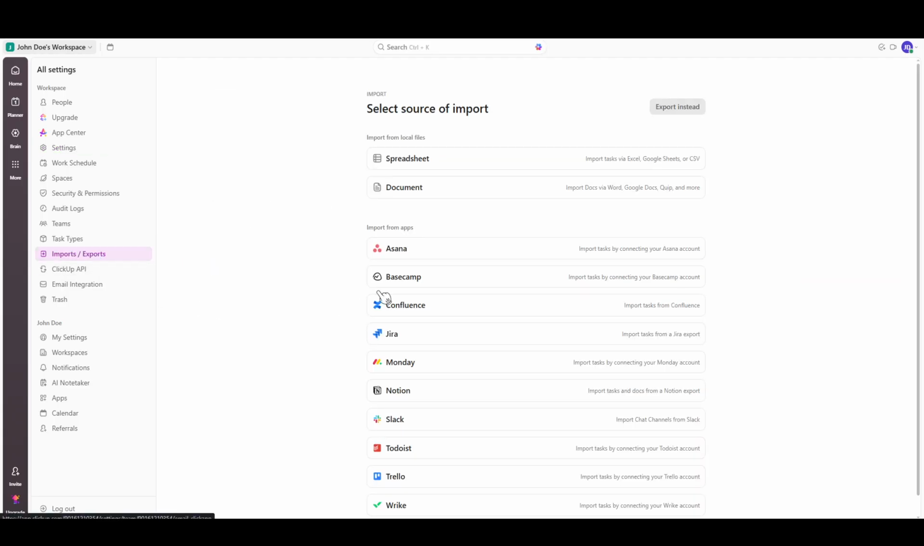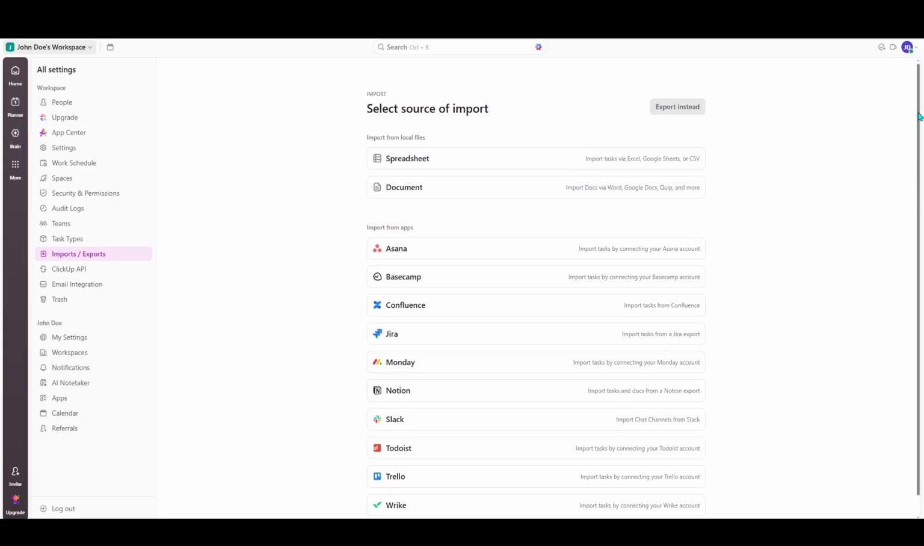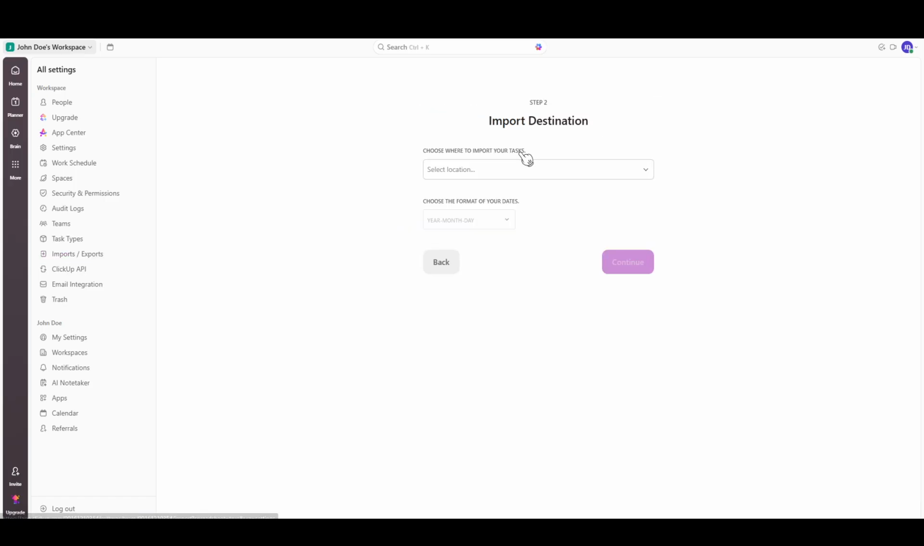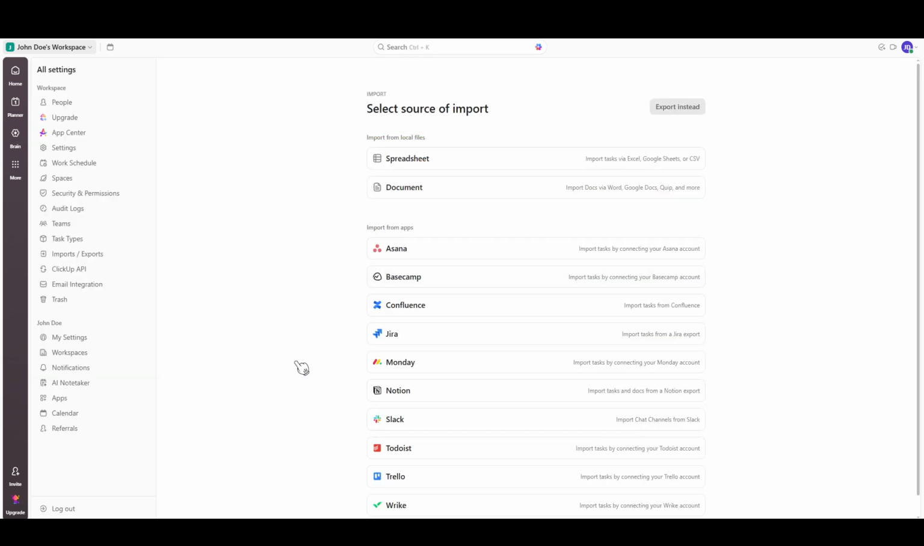In the following step, you'll be greeted with a selection of choices on where you can import your data from. Here, ClickUp offers flexibility and convenience for different needs. If your data is stored locally on your computer, perhaps as a spreadsheet or document, you can import directly from these local files. Simply follow the prompts to upload your files, and ClickUp will seamlessly integrate the data for you.